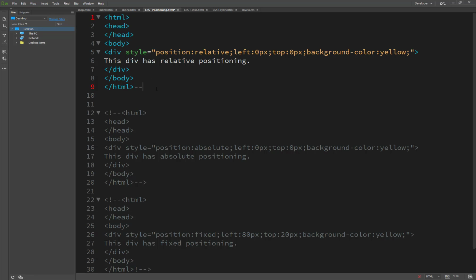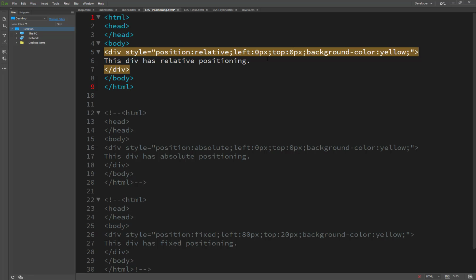This example is position relative, left from 0, top from 0. We are using two position properties, basically top and left. For left, if I set a minus value, it considers the right position, and if I set a minus value for top, it considers the bottom value.